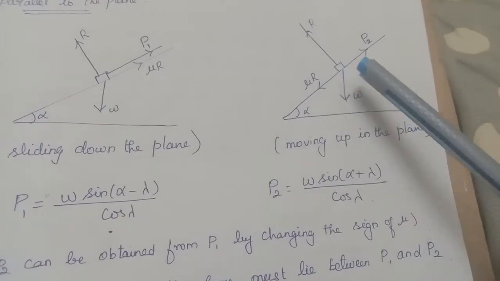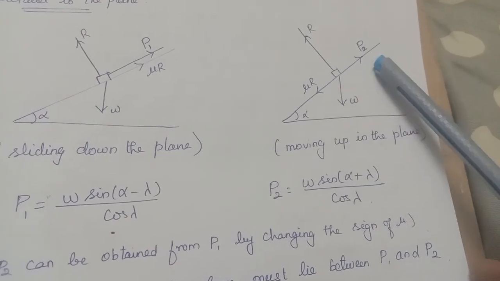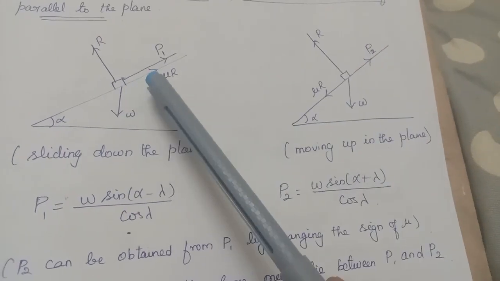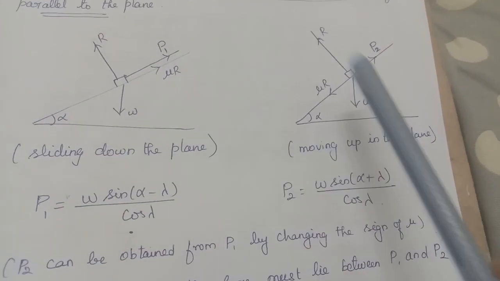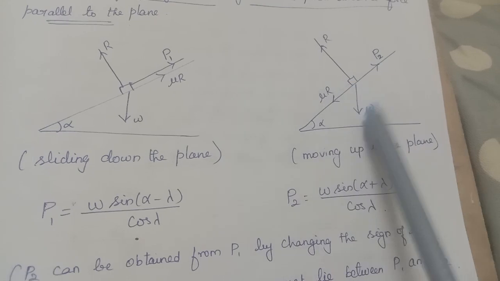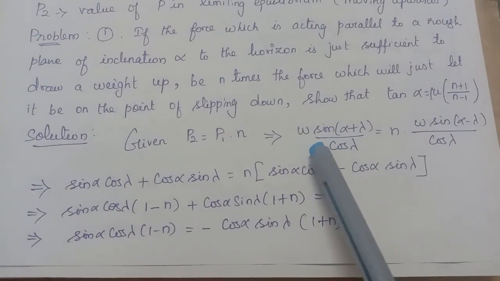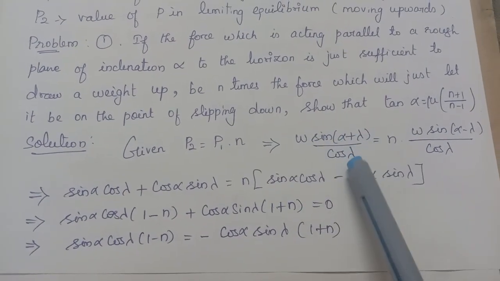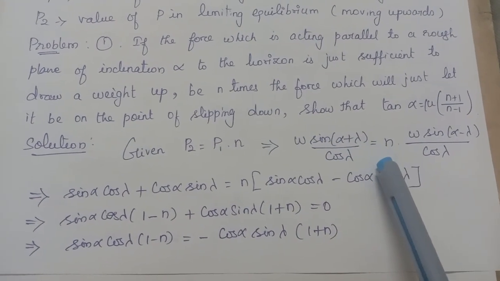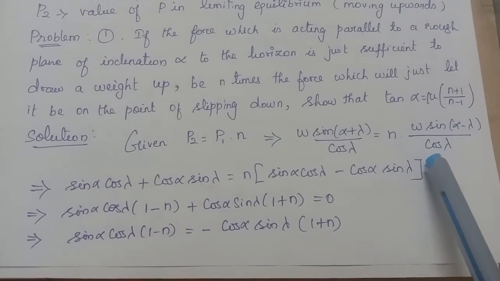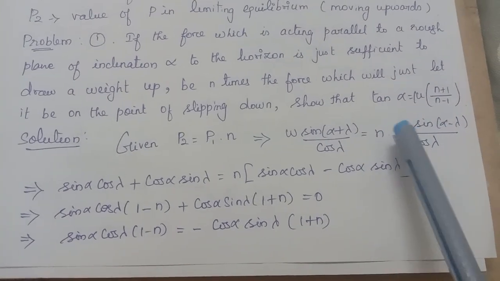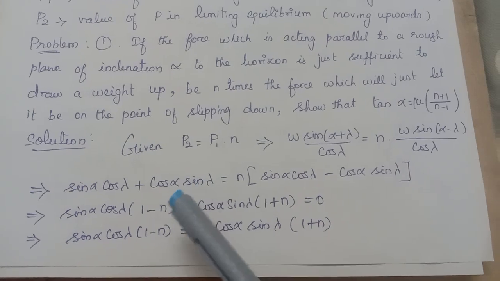I have a force which is trying to pull the body upwards and a force which is trying to push the body down the plane. What is the relation between the two forces? This is equal to n times this force, that is P2 equal to n times P1. Just substitute the values and simplify, and you will get the result. So W sin(alpha plus lambda) by cos lambda equal to n times W sin(alpha minus lambda) by cos lambda. It is mere simplification only. W gets cancelled and cos lambda gets cancelled.